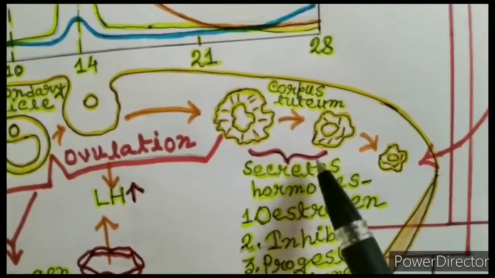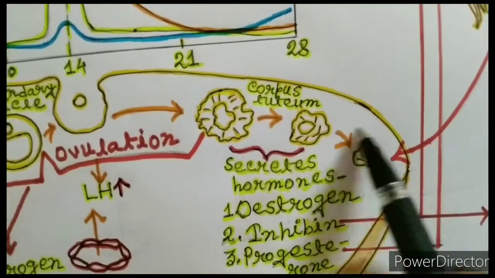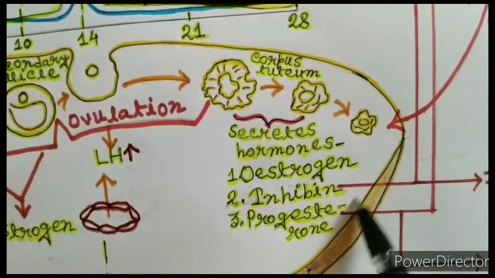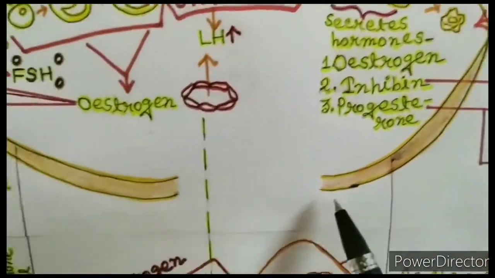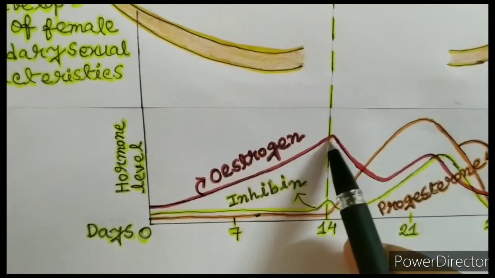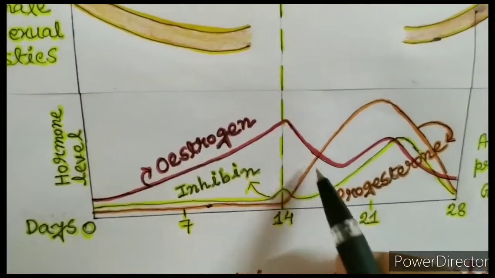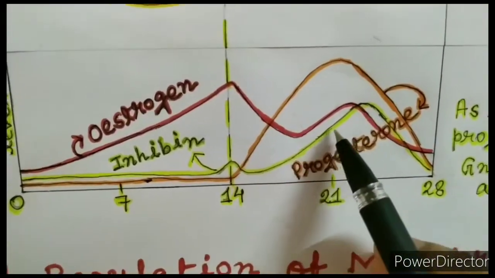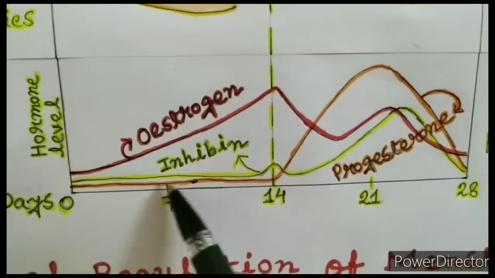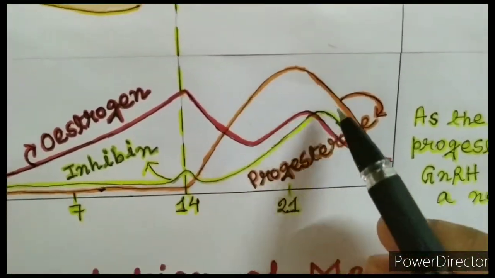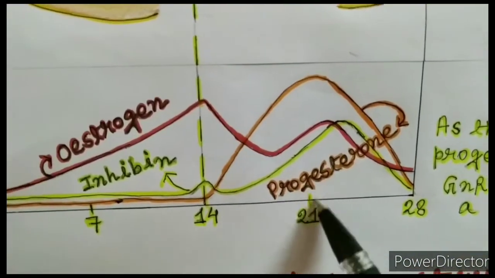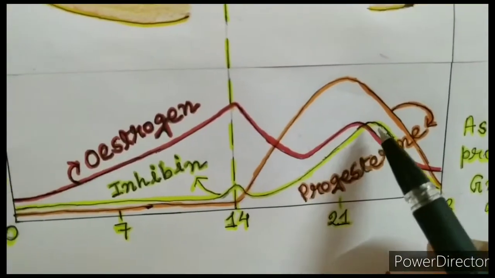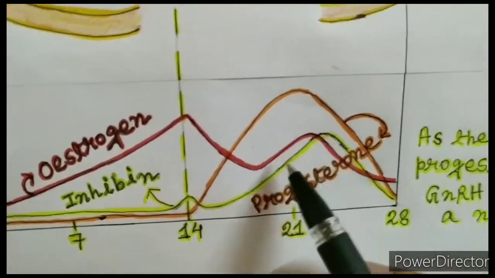Over time, the corpus luteum will degenerate, but it also has a purpose, right? It secretes the hormones estrogen, inhibin, and progesterone. The hormone estrogen increases until ovulation. After that, it drops slightly. Inhibin is not present until ovulation. After ovulation, it starts to increase. The level of progesterone increases after ovulation. In the luteal phase, at the 21st day of the cycle, the progesterone level is increased, the inhibin level is increased, and the estrogen level is detectable.